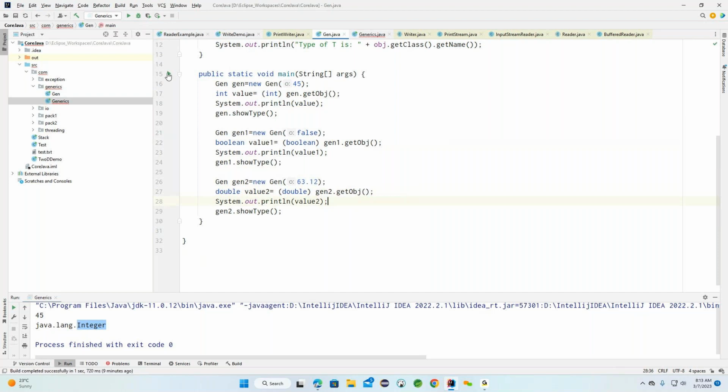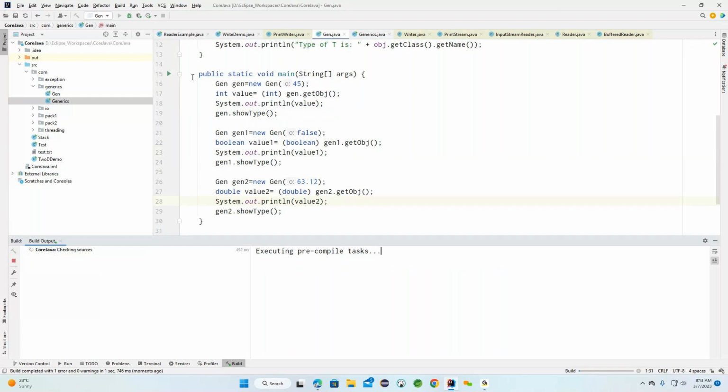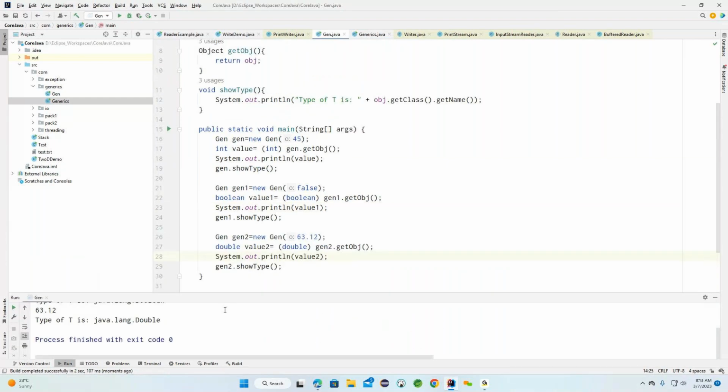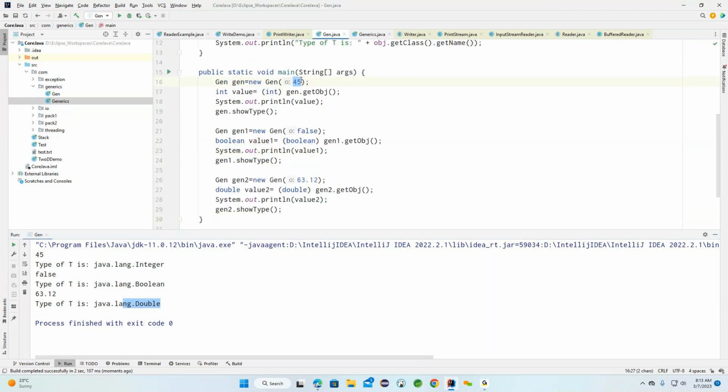Now if I run this particular example, what is it saying? This is a different class. I have commented this section and will go for the same. Now I'm running it. Here you can see integer, boolean and double. But how is it providing? Here we are providing a primitive type, here also a primitive type, and this value is also a primitive type. Because of the primitive to wrapper conversion, we have an automatic conversion, so it automatically converts here.